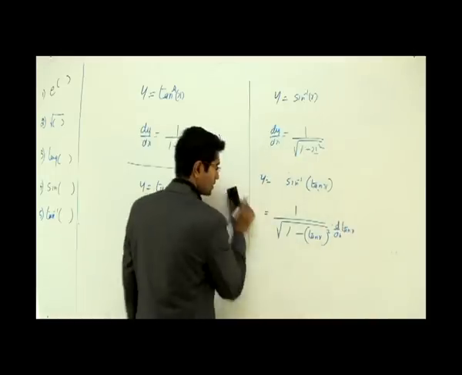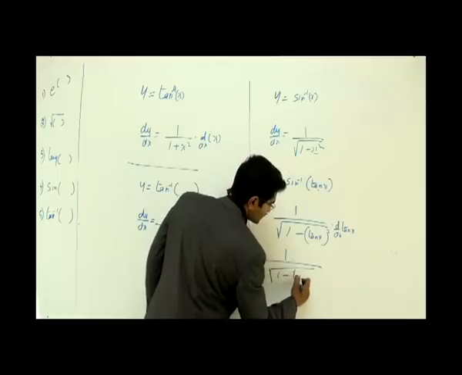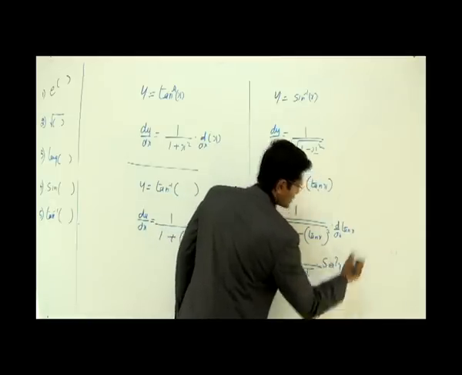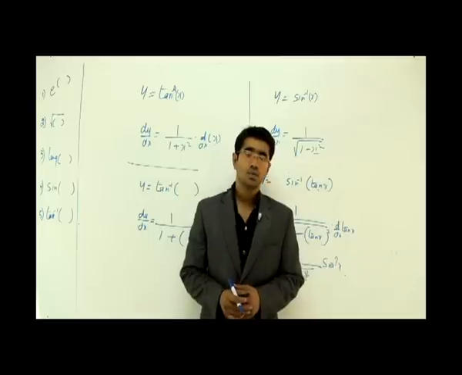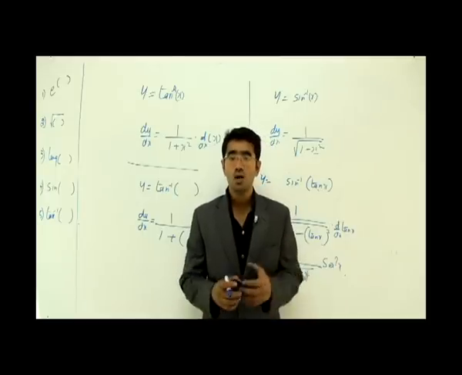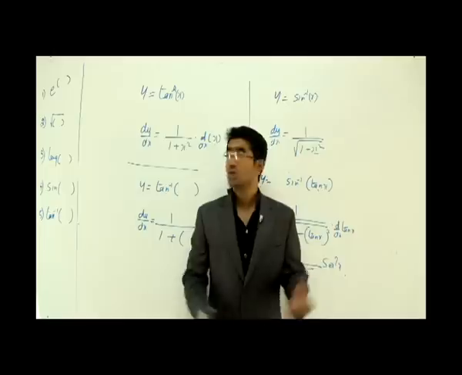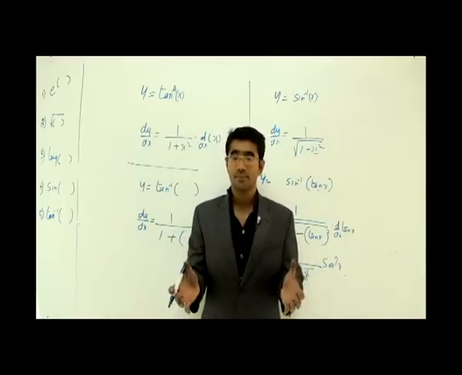So in the next step, I can write the answer here. It is 1 by square root of 1 minus tan of x whole squared into secant squared x. Alright, so this is what exactly you should learn. I hope you understand this. Now I'll connect more bigger problems or difficult problems using all of them. Alright, so let us just write the general formulas here once again and try to remember them.